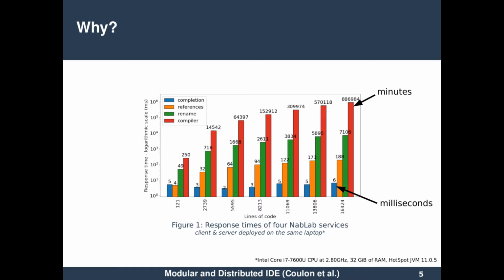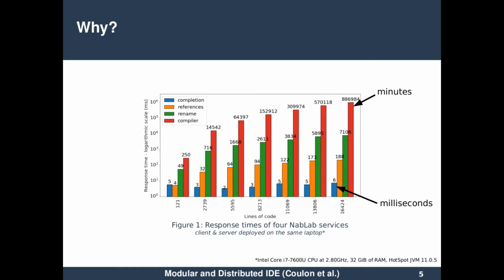So we have a set of language services that are increasingly computationally intensive. We measure the response time in this figure. Times are in milliseconds, and the scale is logarithmic. What we see is there is a clear hierarchy between the services.